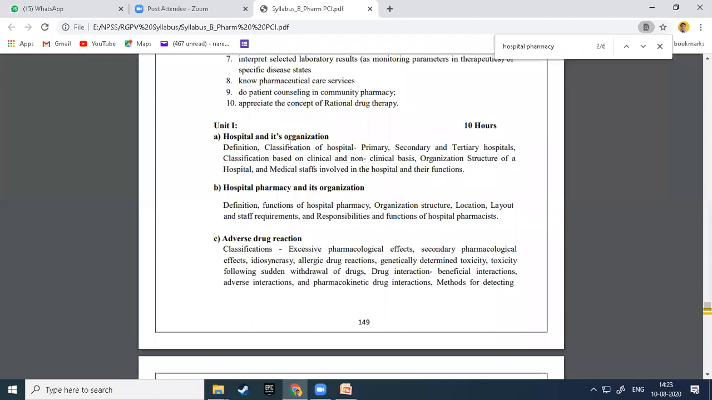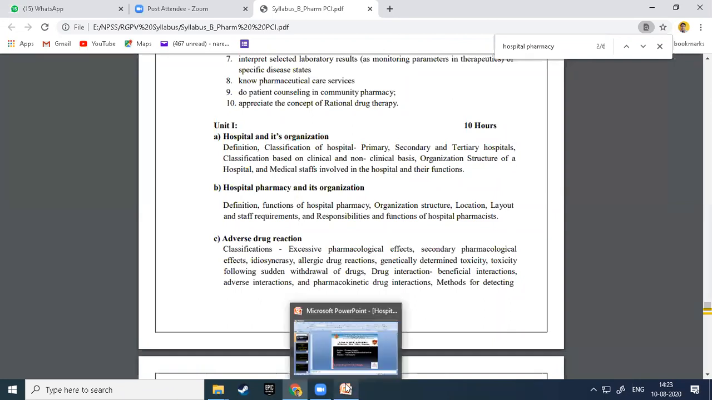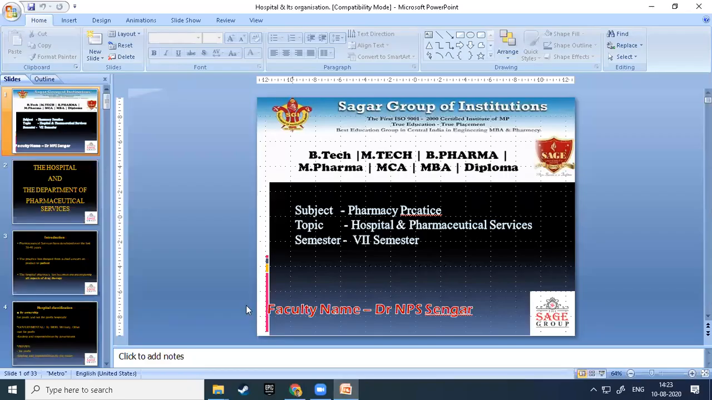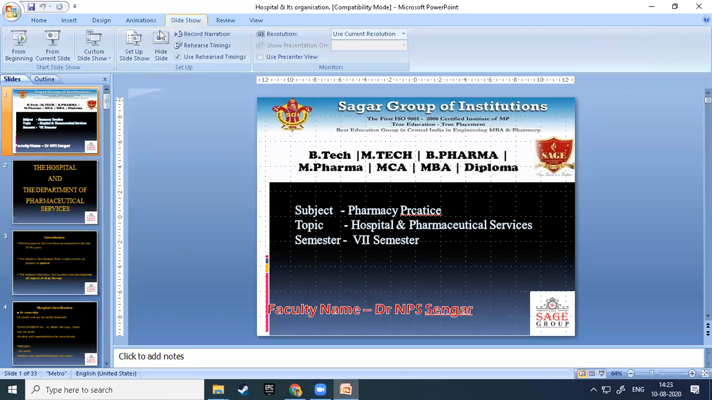Organization, structure of hospital, you have to study in this. Medical staff involved in a hospital and their functions. These things we study in our first unit, first chapter. Now we can go for our slides.